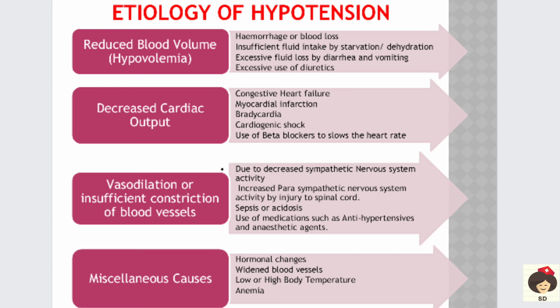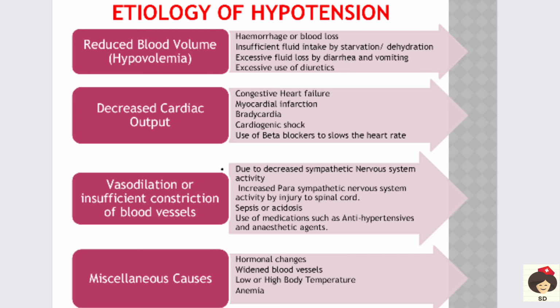And use of beta blockers to slow the heart rate. Okay, so sometimes during some procedures, or when the person is having excess BP, or when there is tachycardia, so in any of the heart disorders or any condition, we may give beta blockers. So when more beta blockers are given, the heart rate will slow. Again when the heart rate is decreased, there is decreased blood flow to the blood vessels, and when the blood flow is decreased, the blood pressure is also decreased.